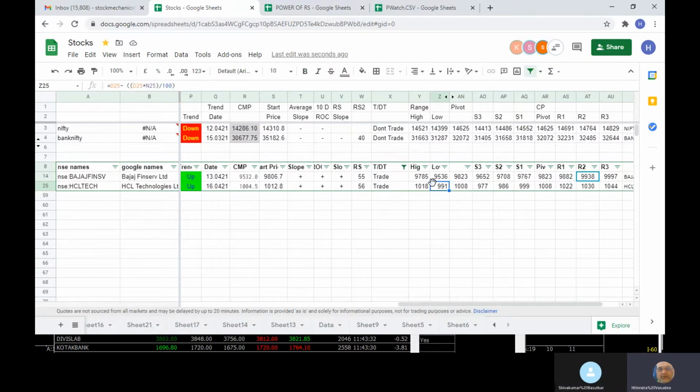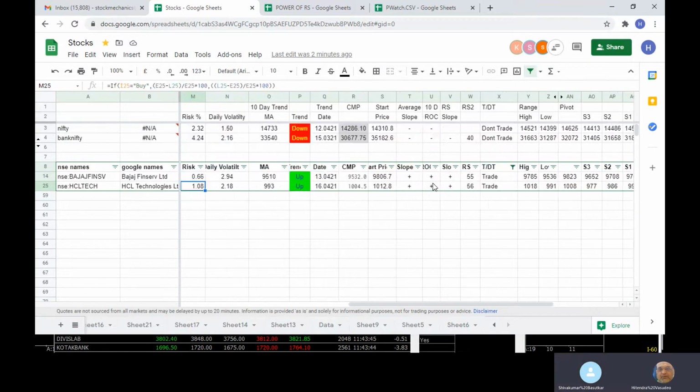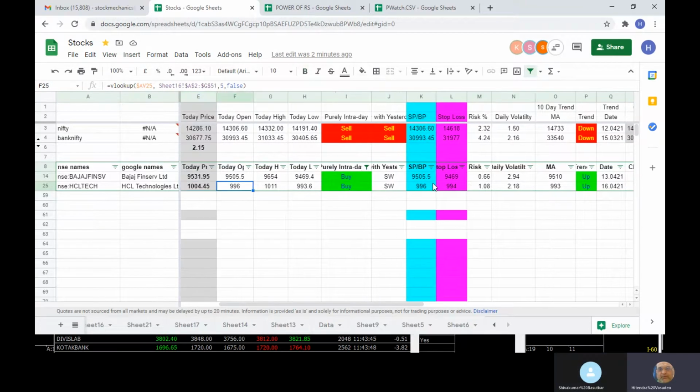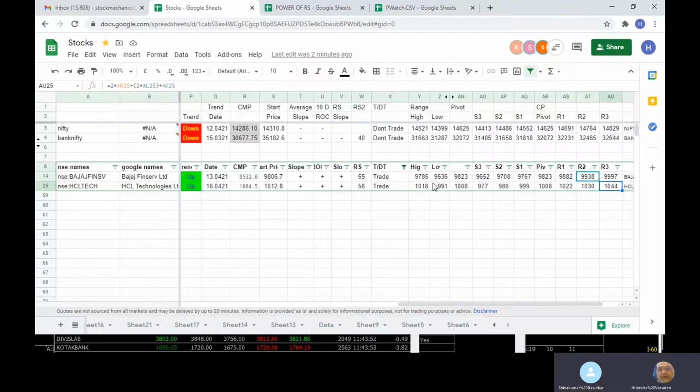Upside limit can also be your 1018, which is the higher on the daily analyzed volatility, or you can use the R1, R2, R3 levels to take profit. So if you buy at current levels, for example, at 1004, and you are able to get the R1 or above, say 1022, and our analyzed volatility is 1018, so you can take profit.